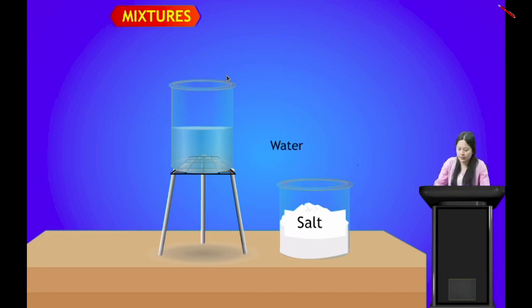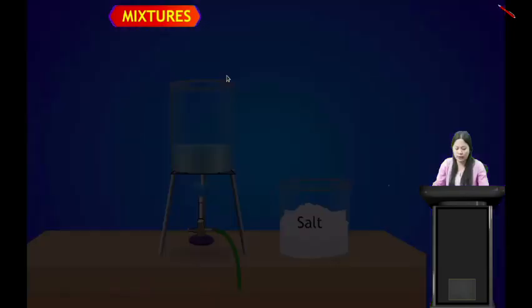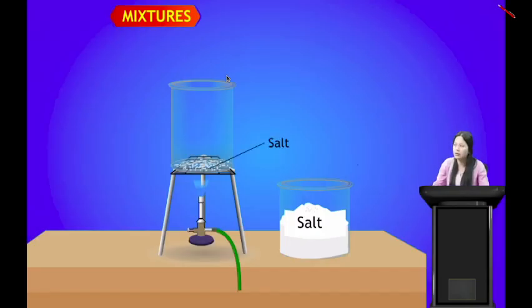Another example we have here is water and salt. Now when we mix these two, we get a mixture. Now what happens when we heat this mixture of salt and water? When we heat it, we see that at the end only salt remains. So we mixed salt and water together, and we were able to separate salt and water. The water evaporated, and at the end the salt remains.